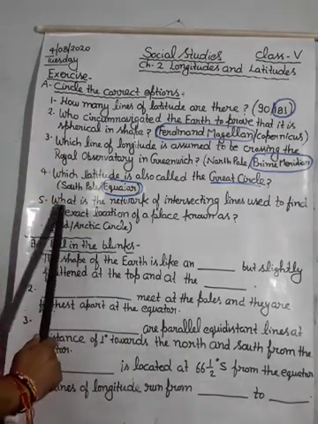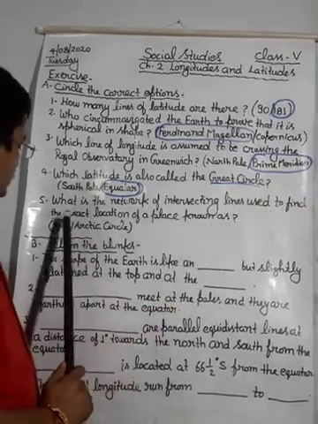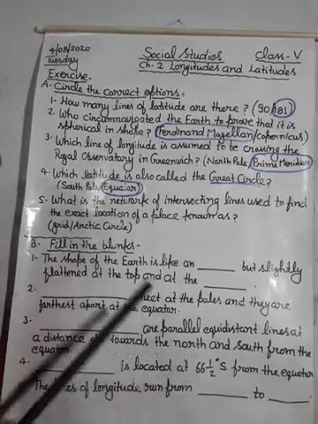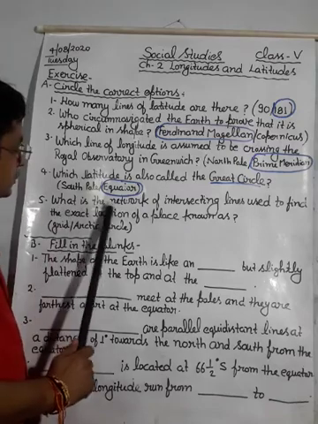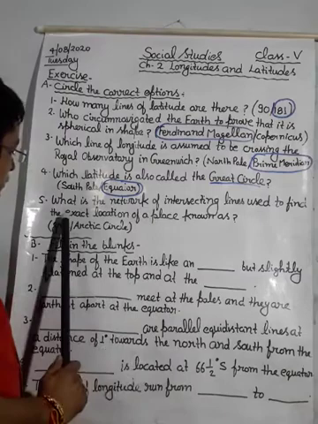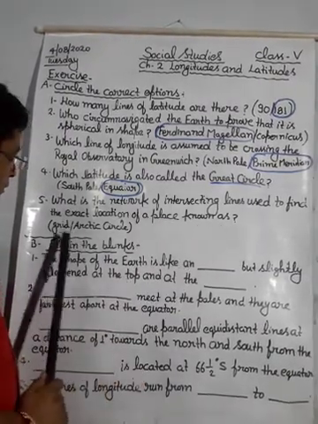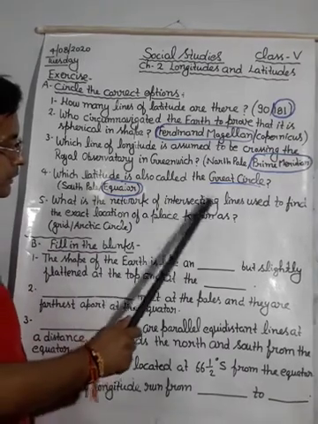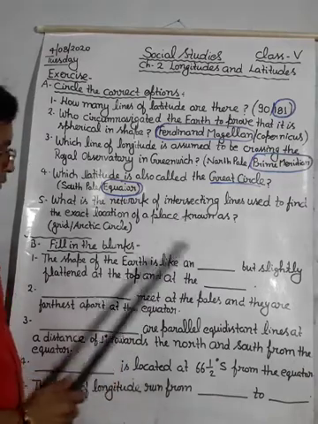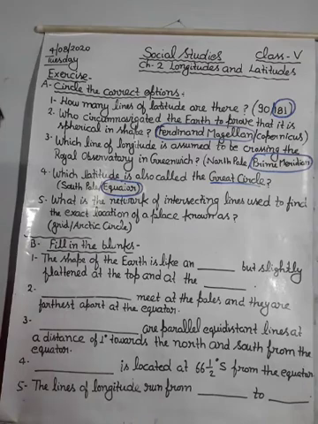And next is, what is the network of intersecting lines used to find the exact location of a place known as? Two options are given here, grid and Arctic Circle.